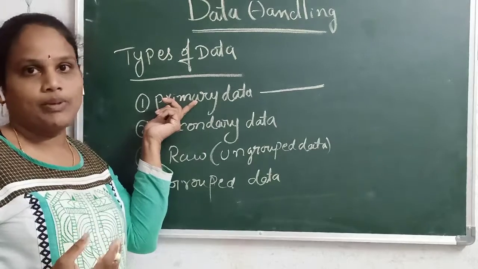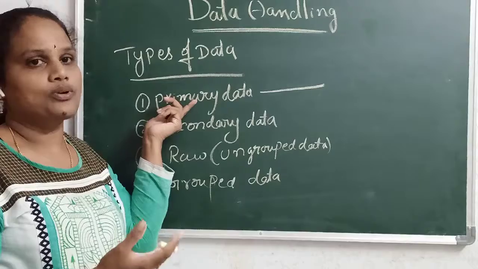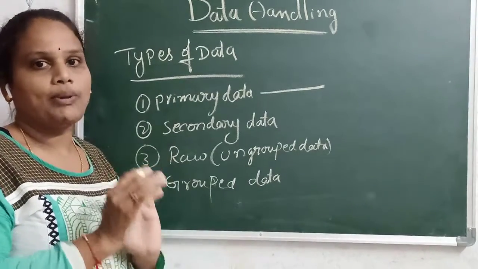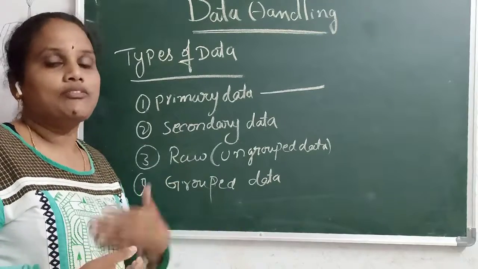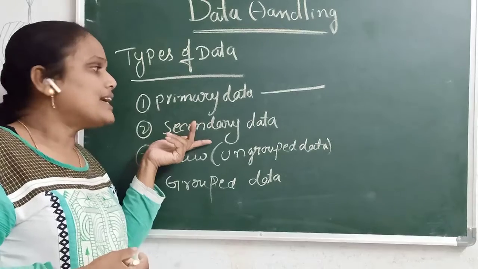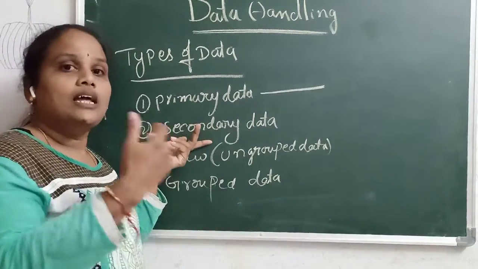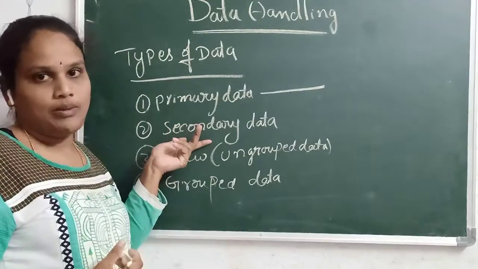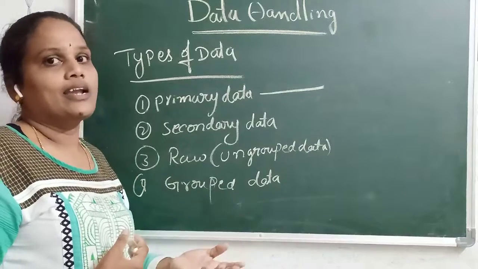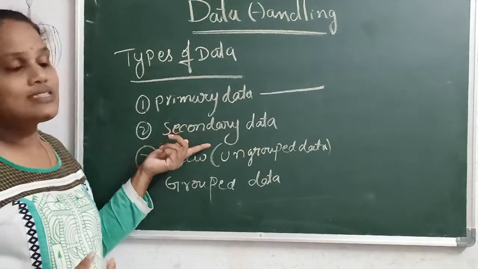Collecting from the observer means, for example, a victim of an accident on the road. We go directly to the victim and ask what happened. There we are collecting from the victim. That type of data is called primary data. Secondary data means collecting from another person or from published sources, like the newspaper, the internet, or other sources. That is called secondary data.